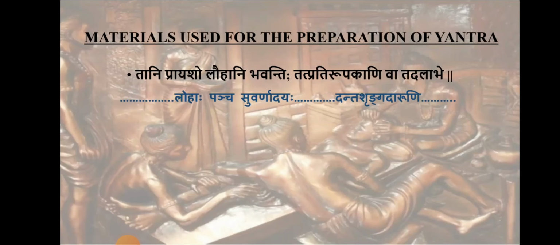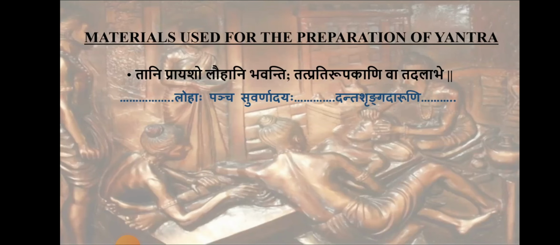Next is the materials used for the preparation of Yantra. It is told: Tani Prayasho Lauhani Bhavanti Tat Pratirupakani Va Tadalabhe. That is, mainly these yantras have to be made using loha. Loha means pancha suvarnadaya, that is swarna, rajata, tamra, kamsya and loha, which can be used for the preparation of yantra.